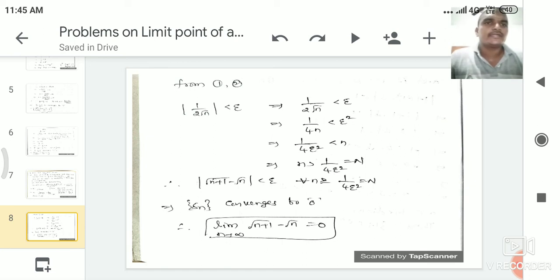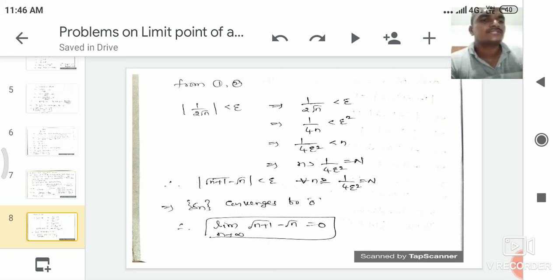So here squaring on both sides. Mod of 1 by 2 root n is always positive. Why? Because here the sequence is starting from the natural number set to the real number set. That means all the domain values are positive. That's why mod 1 by 2 root n is also positive. That is 1 by 2 root n is less than epsilon.